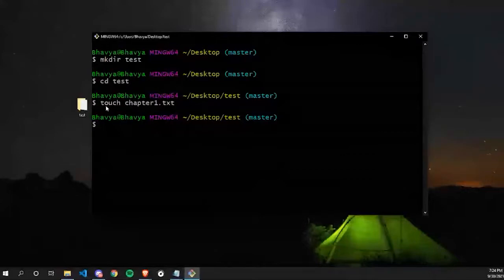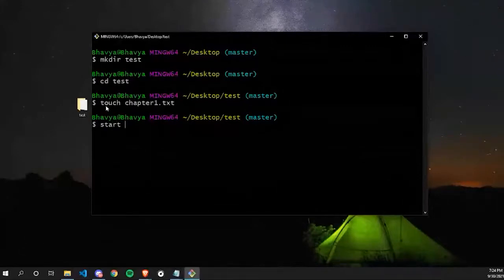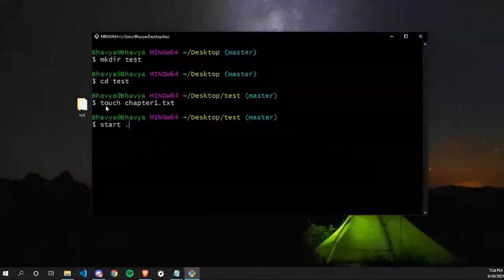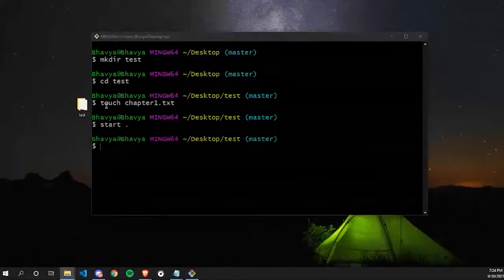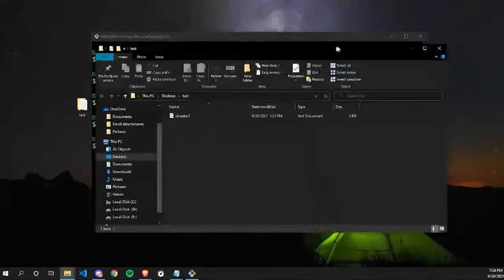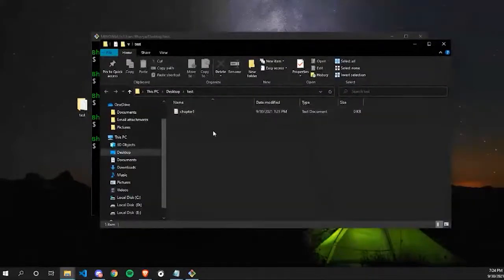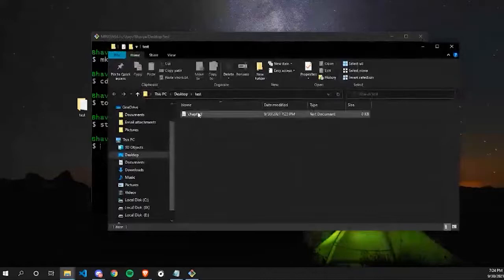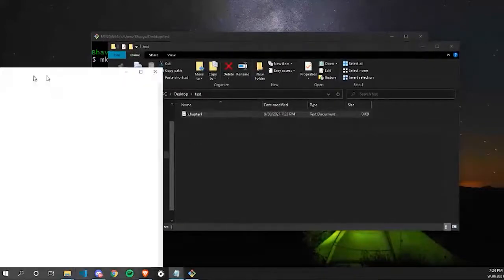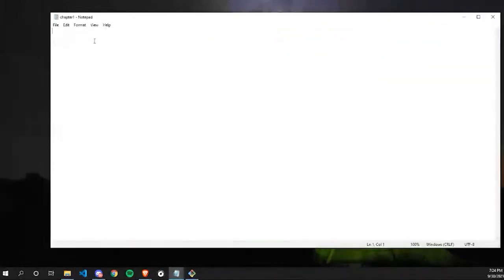I can verify it. For that, there's also one command called start. And you have to press space, then press dot. And if you press enter, you can see it will open your folder test and it's showing that we have successfully created a file chapter1.txt inside a folder test. So yeah, now if I open this file, you can see it's an empty file right now.